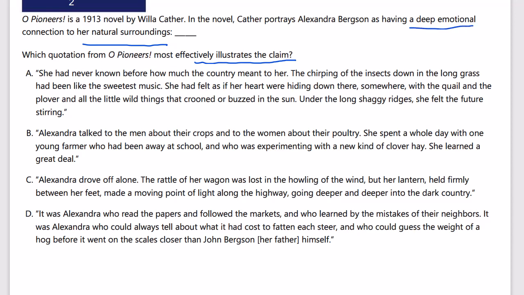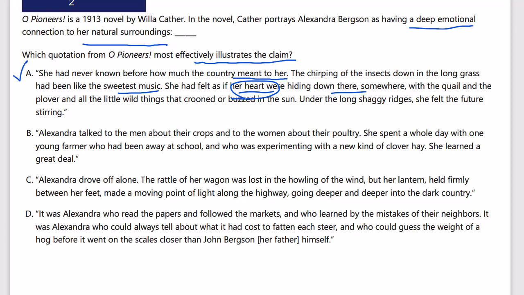She had never known before how much the country meant to her. Okay, that's starting off pretty well. The chirping of the insects down in the long grass had been like the sweetest music. She had felt as if her heart were hiding down there. Heart indicates emotional connection. Somewhere in the quail and the plover, all the little wild things that crooned or buzzed in the sun, under the long, shaggy ridges, she felt the future stirring. That definitely shows a deep emotional connection to nature. So I'm going to check that for now.